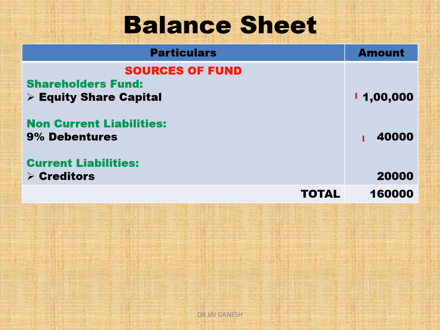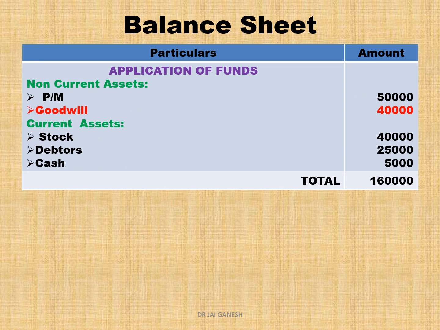Then the remaining 20,000 creditor is taken over. Then the total of the liability side is 1,60,000. So total PC 1,40,000. In that 1 lakh is in the form of equity shares, 40,000 in the form of debentures, 20,000 creditors. Now application of funds is called assets.